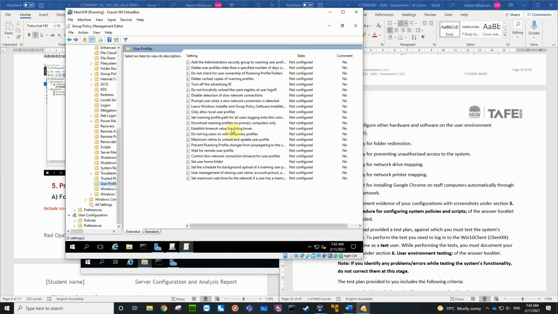And what we're going to do is add the administrator's security group to roaming profiles.